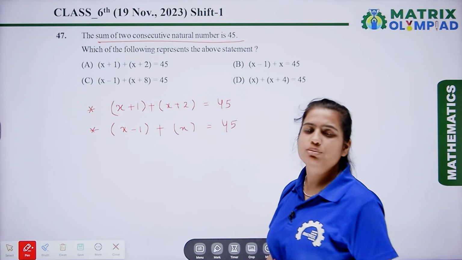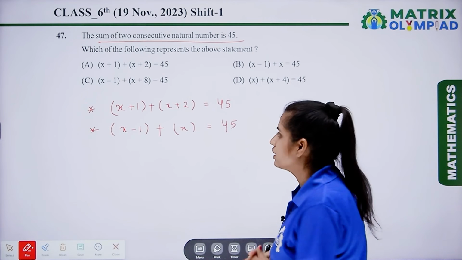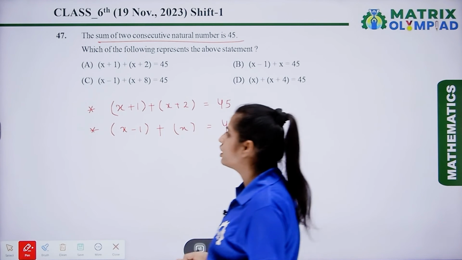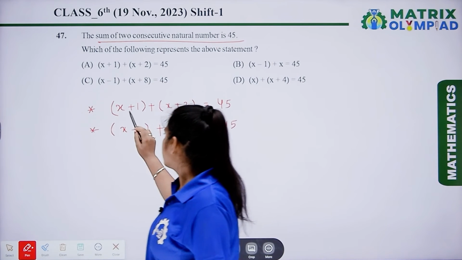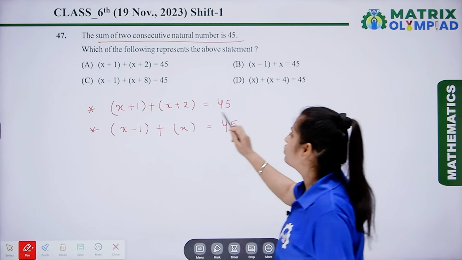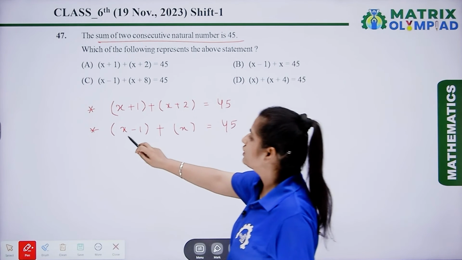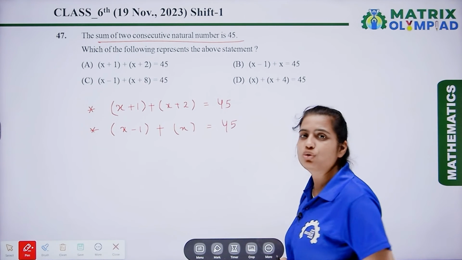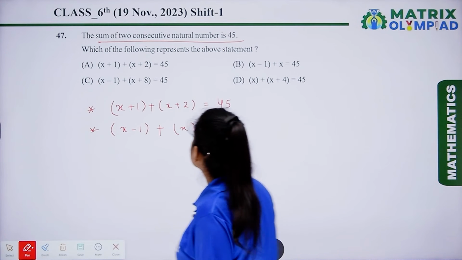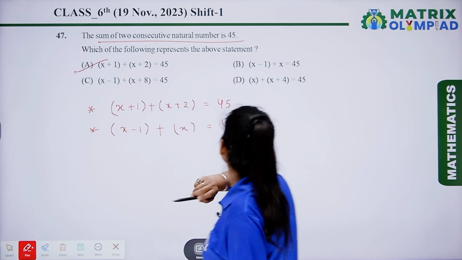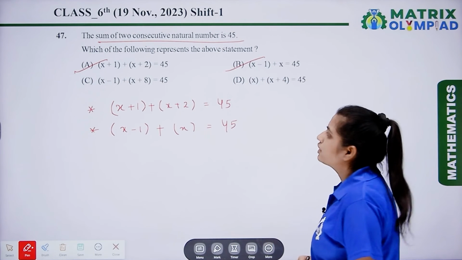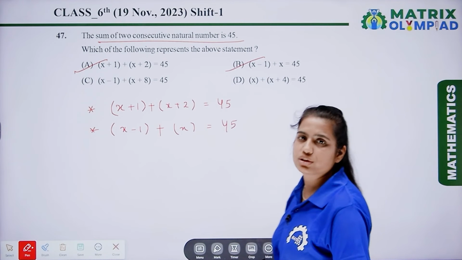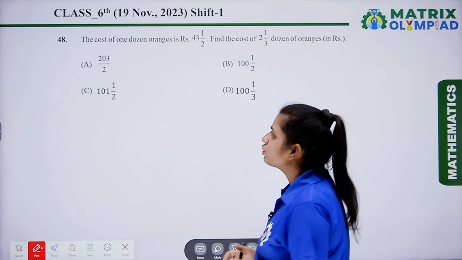Why are we taking x? Because we don't know the first number, or we can say the initial number. So here x plus 1 plus x plus 2 is equal to 45, and next one is x minus 1 plus x is equal to 45. Now let's take the options. Here option A and option B are the correct answers for this question. Now the next question is question number 48.